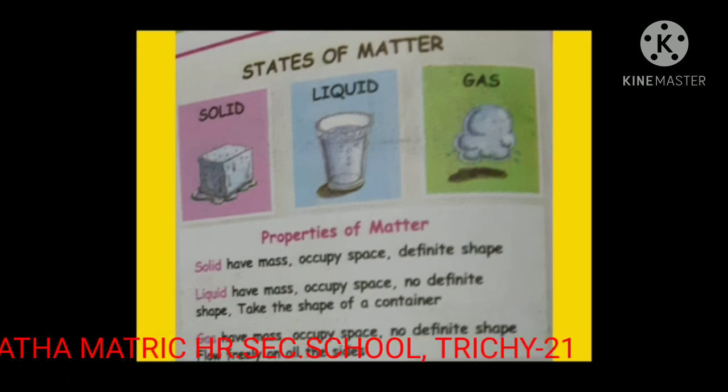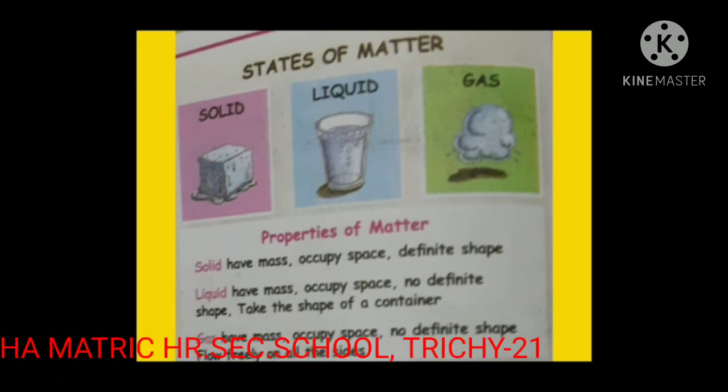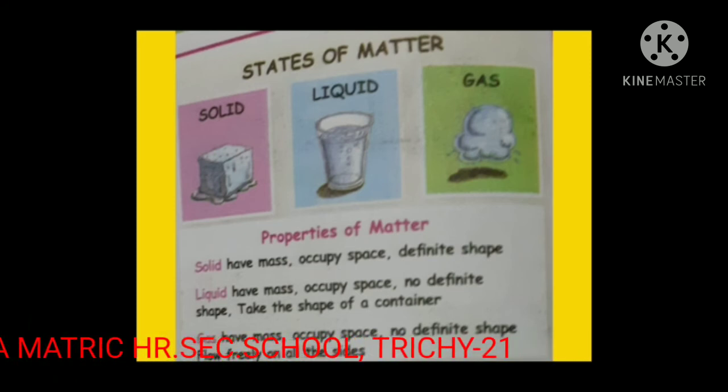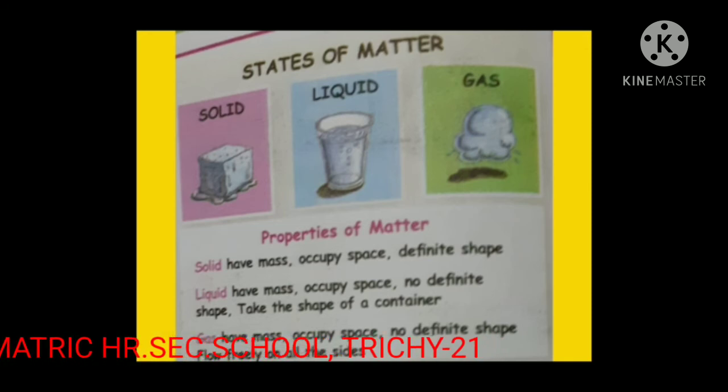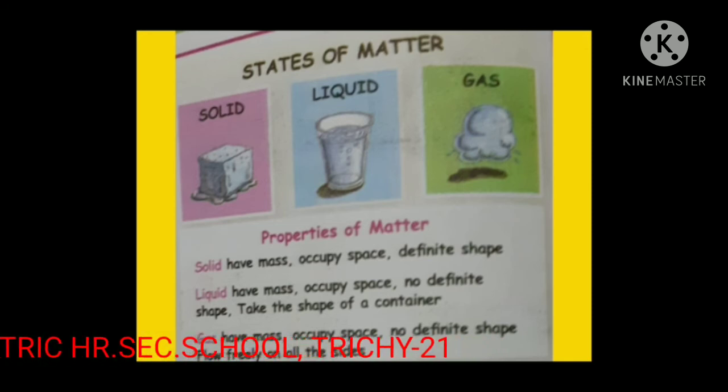Now let us learn some properties of matter. Solid matter has mass, occupies space, and has a definite shape. Liquid matter has mass, occupies space, has no definite shape, and takes the shape of the container. Gas has mass, occupies space, has no definite shape, and flows freely on all sides.